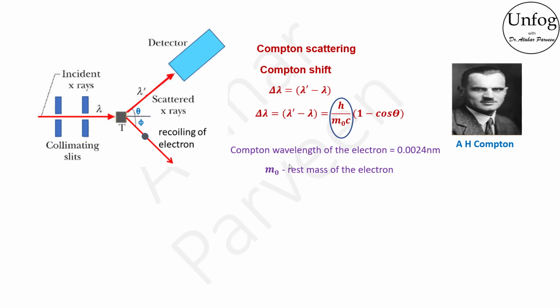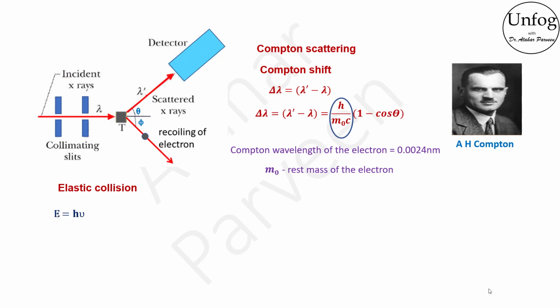And in this picture, Compton scattering is viewed as an elastic collision between a photon and the free electron. The scattered photon must have less energy than the incident photon because some energy is given to the recoiling of the electron as well.